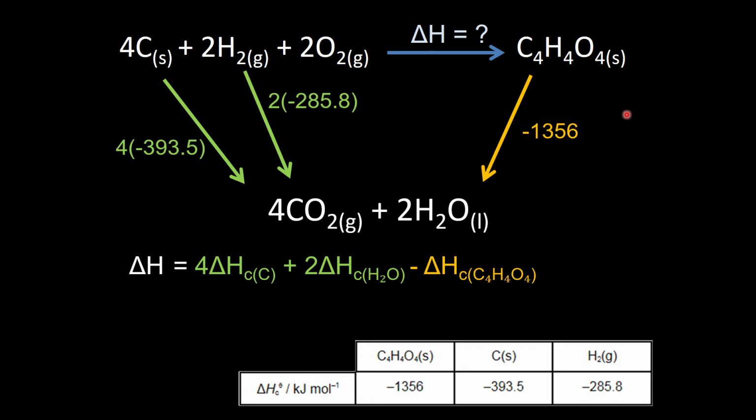So 4 enthalpy of combustions of carbon, add to that 2 enthalpy of combustions of hydrogen. Those are both negative numbers, so we're adding negative numbers, that's fine. And then subtract, because we're going in the opposite direction to the arrow, so the opposite of combustion, so the anti-combustion of 1 mole of maleic acid. So subtract that value, which means subtracting a negative number. Put the numbers in. So I've solved the multiplications there, the 4 times and the 2 times, and what we get is exothermic, this time minus 789.6 kilojoules per mole. So that's the delta H for the enthalpy of formation of maleic acid.